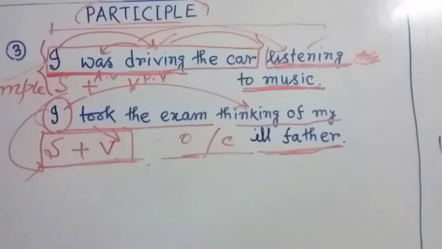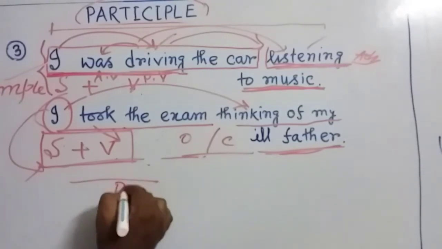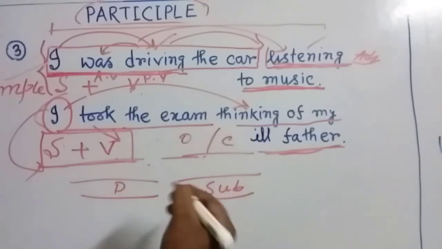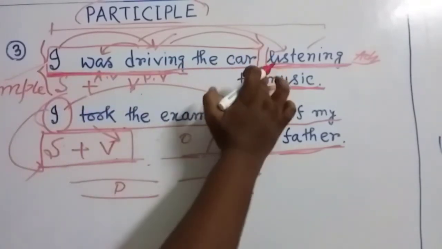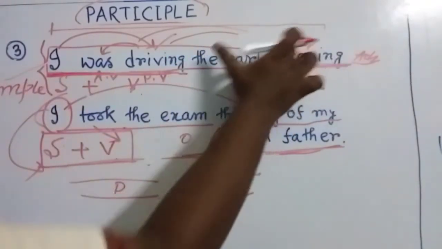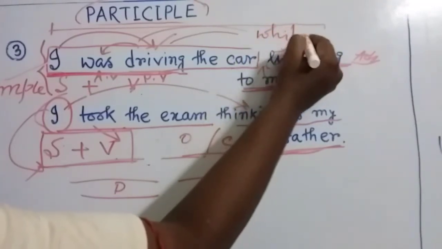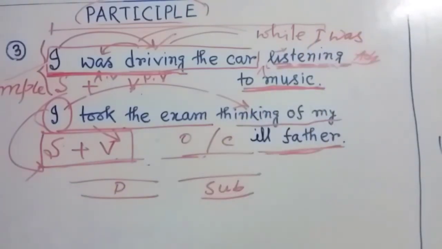If we try to convert it into complex sentence, we have to do some extra thing. That is, complex sentence means, my dear friends, there will be one principal clause and another one will be subordinate clause. We have to convert it into these two parts. Let's look at this. I was driving the car, just we have to change it to while I was listening to music.